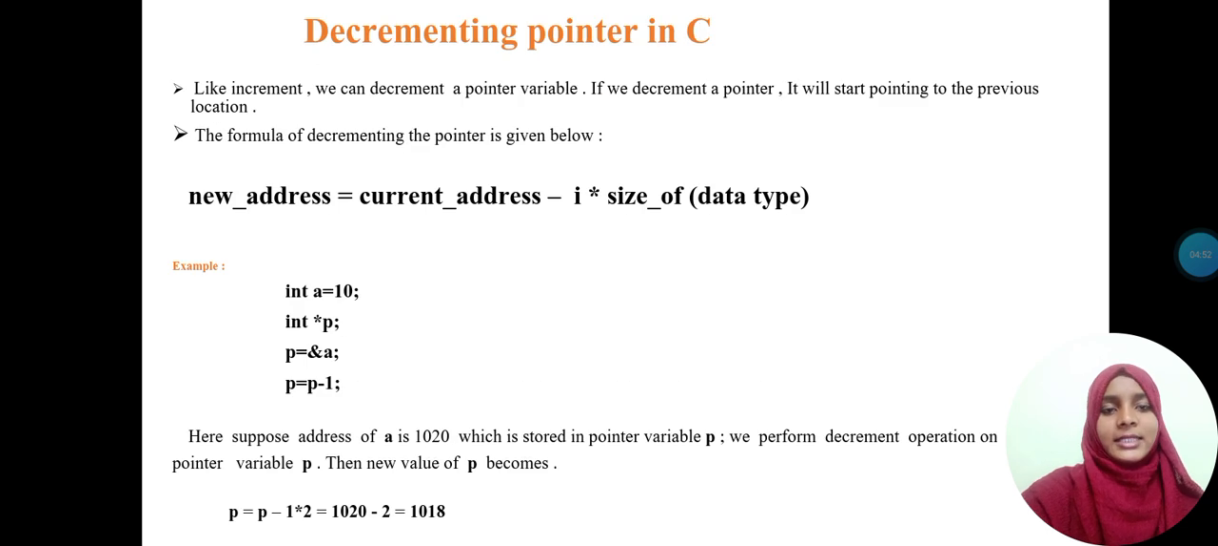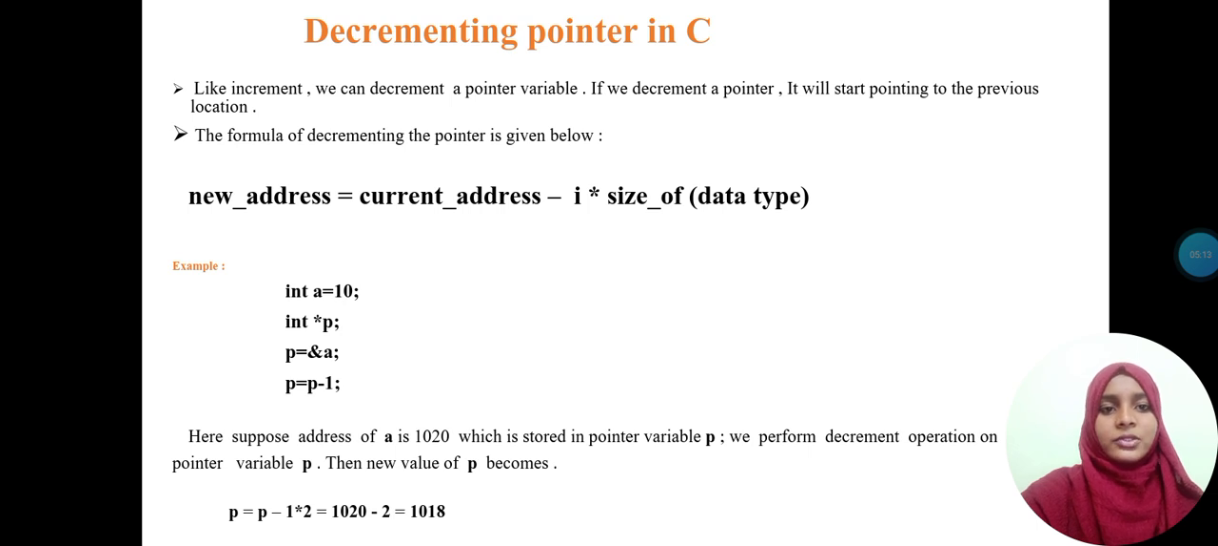Decrementing a pointer in C. Like increment, we can decrement a pointer variable. If we decrement a pointer, it will start pointing to the previous location. The formula for decrementing the pointer is given below: new address equals current address minus i star size of data type.